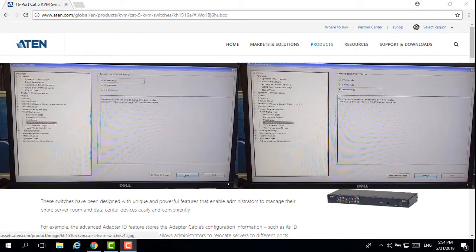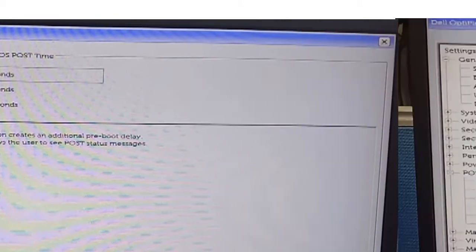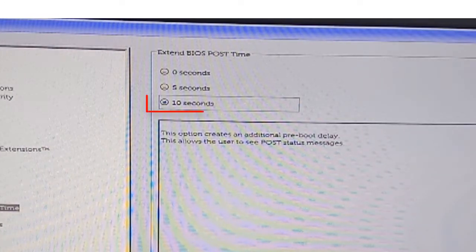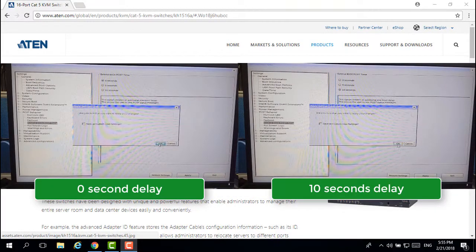In the left side window, the extend BIOS post time is 0 seconds. For the right side window, we set the delay time to 10 seconds. Let us see what the difference is between these two settings.